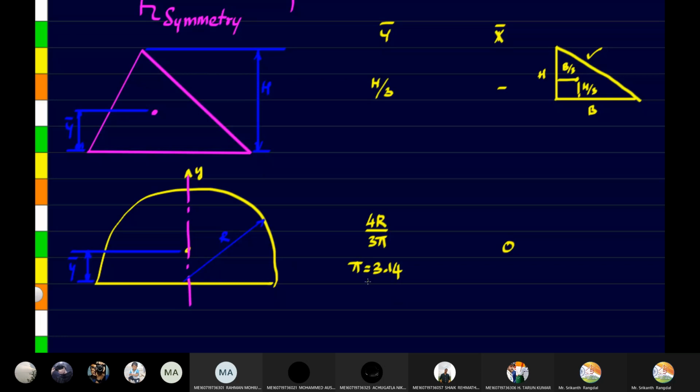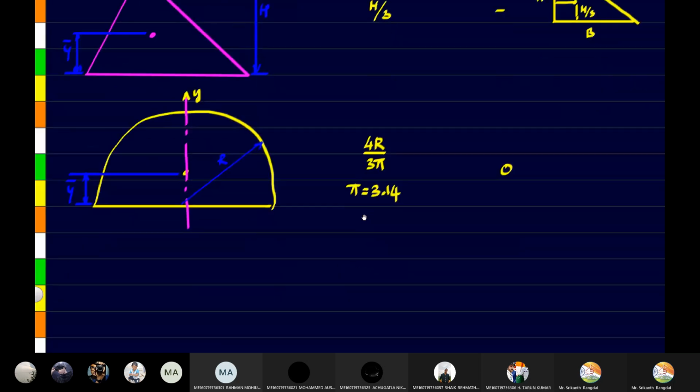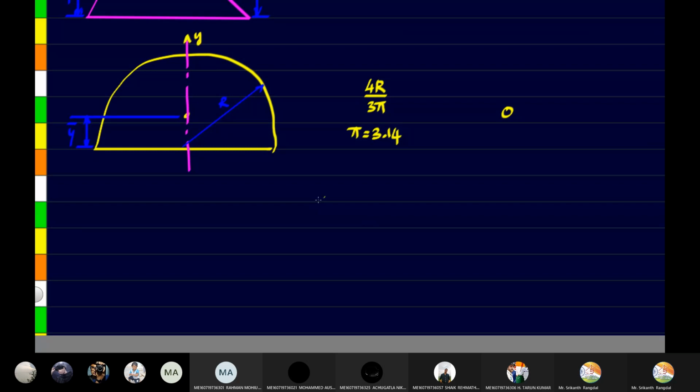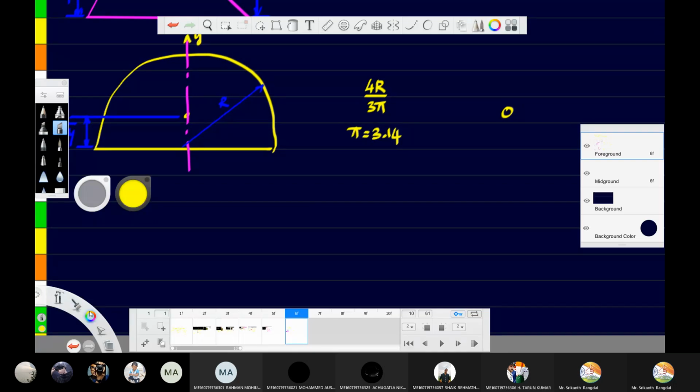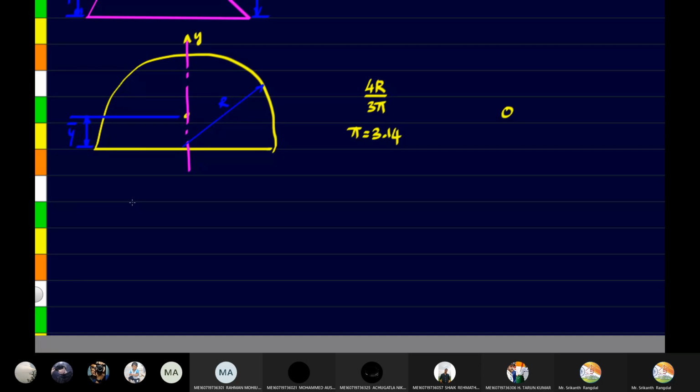Next, let us talk about the quadricircle. It's a quadricircle, and we have the center of gravity over here somewhere. Once again, we will take the radius as r.